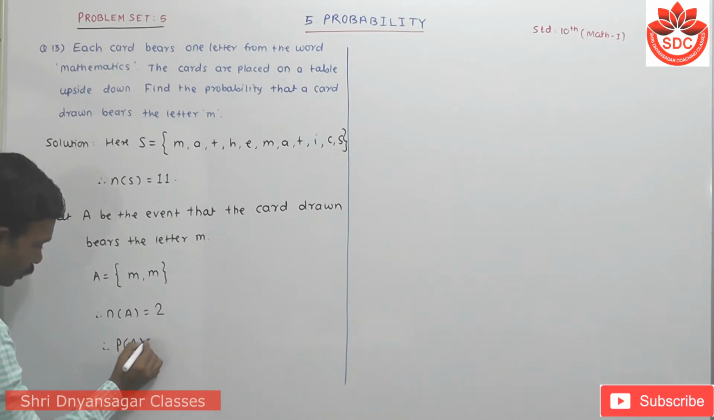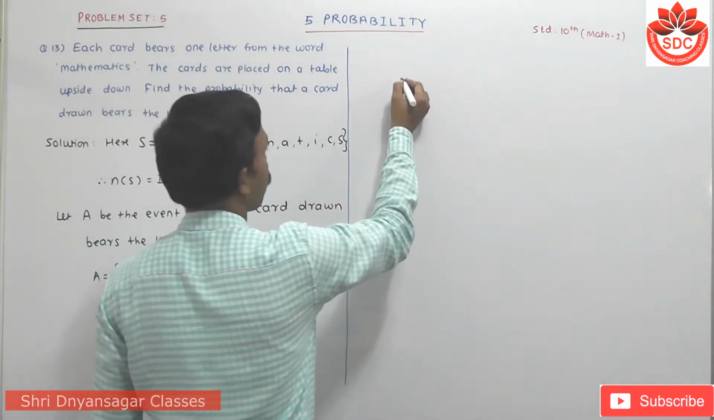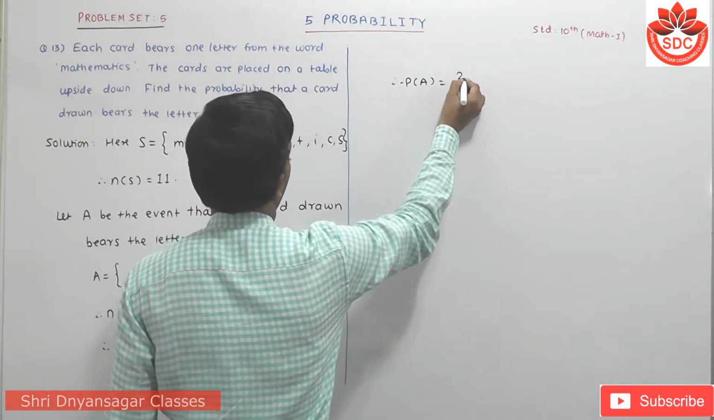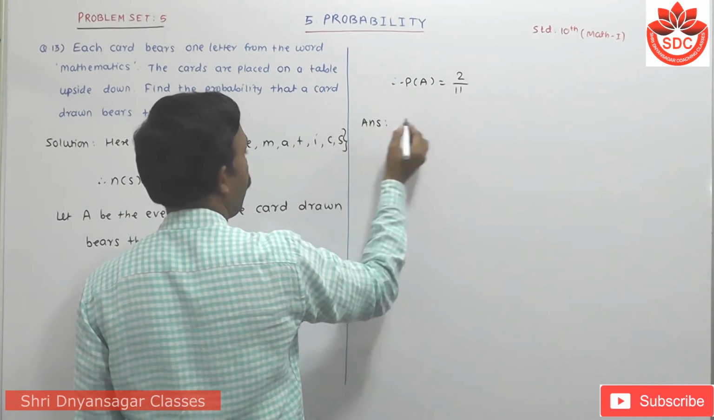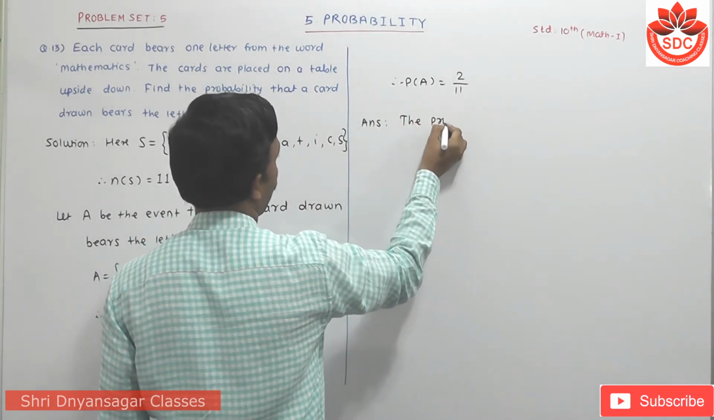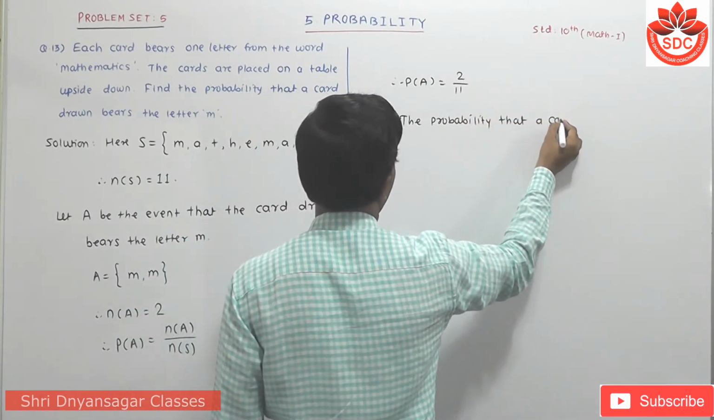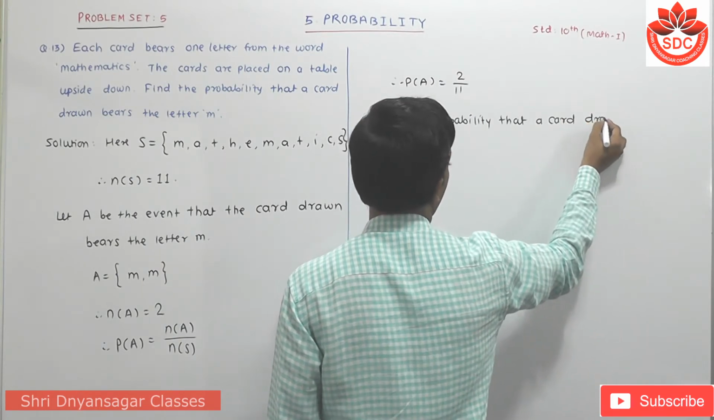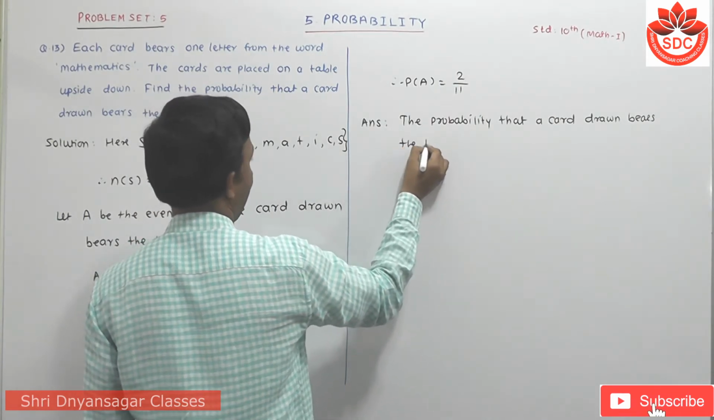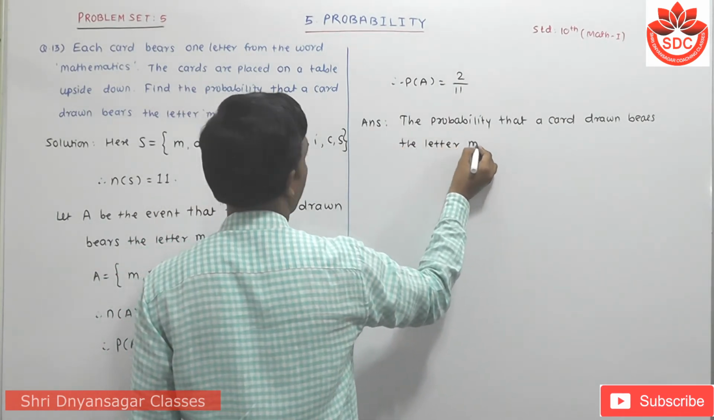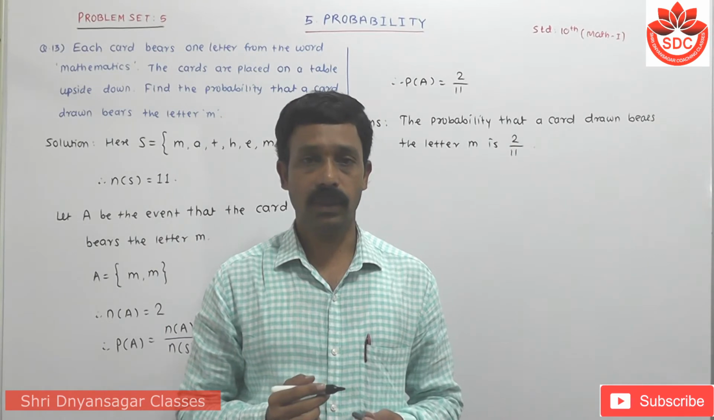Therefore, P of A is equal to N of A upon N of S. N of A is 2, upon how much? 11. Therefore, answer in full sentence: the probability that a card drawn bears the letter M is 2 upon 11. Okay, we take the next question.